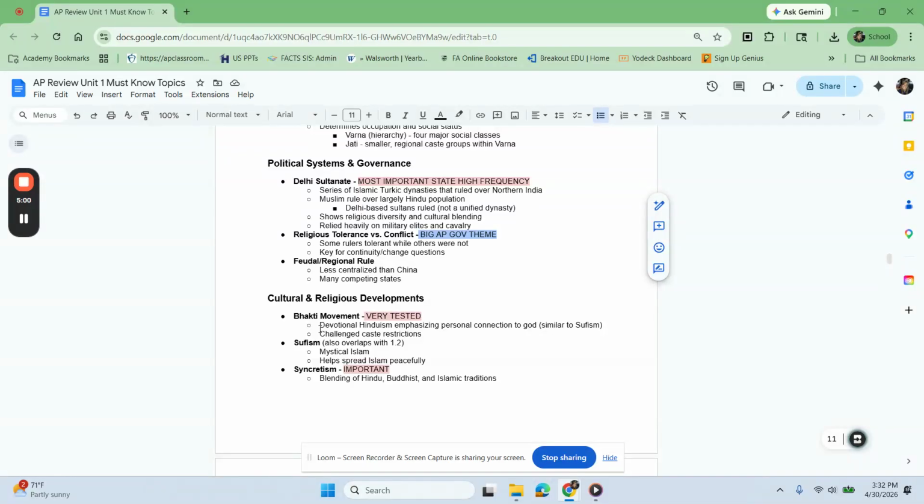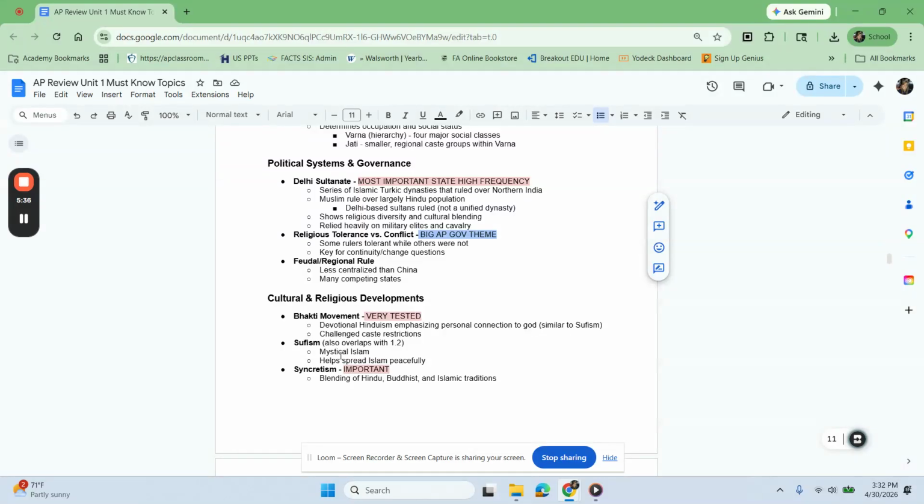In addition, the leaders of the Bhakti movement challenged caste restrictions. They did not like this social hierarchy that put some people very, very low socially. So this was a major issue with the Bhakti movement as well: not just trying to spread Hinduism, but while spreading it, they also denounced caste restrictions.